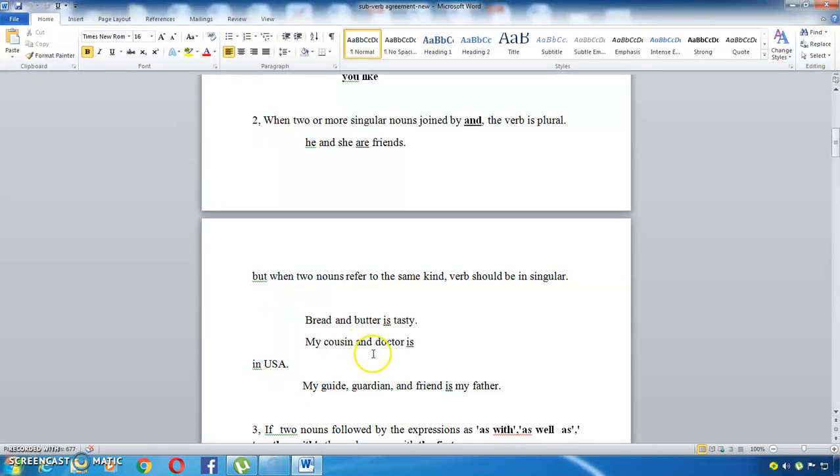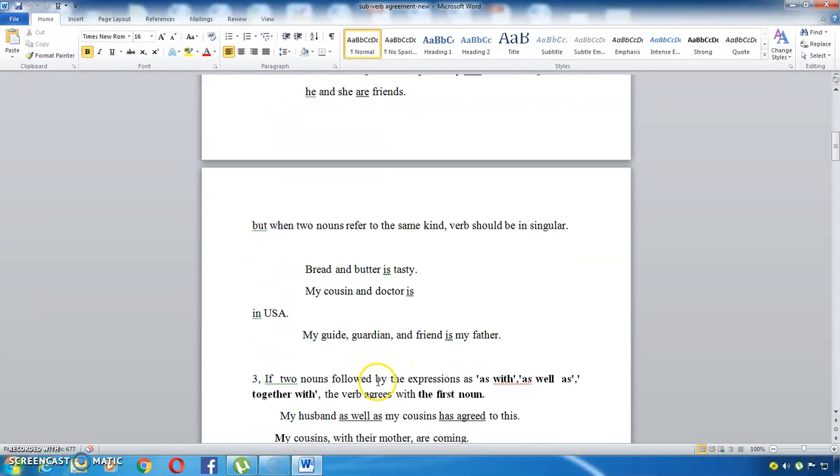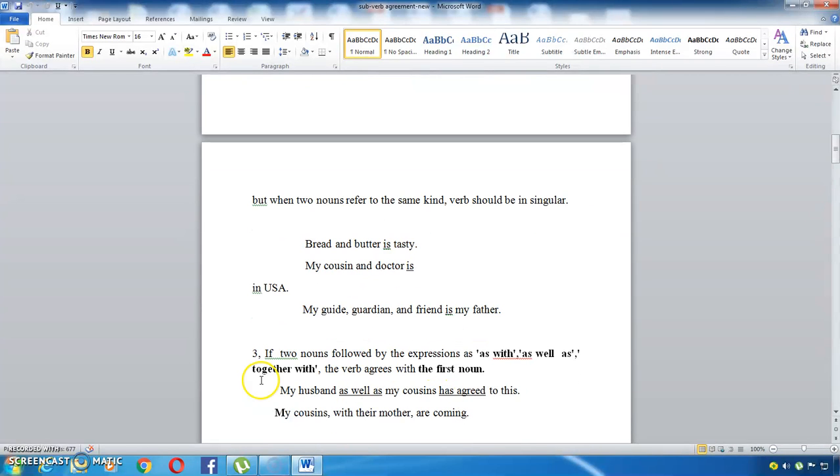My cousin and doctor is in USA, not are, because I am talking about my cousin who is also a doctor in USA. So I am mentioning the same person, so you have to use the singular verb. My guide, guardian and friend is my father. My guide, guardian and friend, they are the same person. You are mentioning only one person, so use the singular verb.